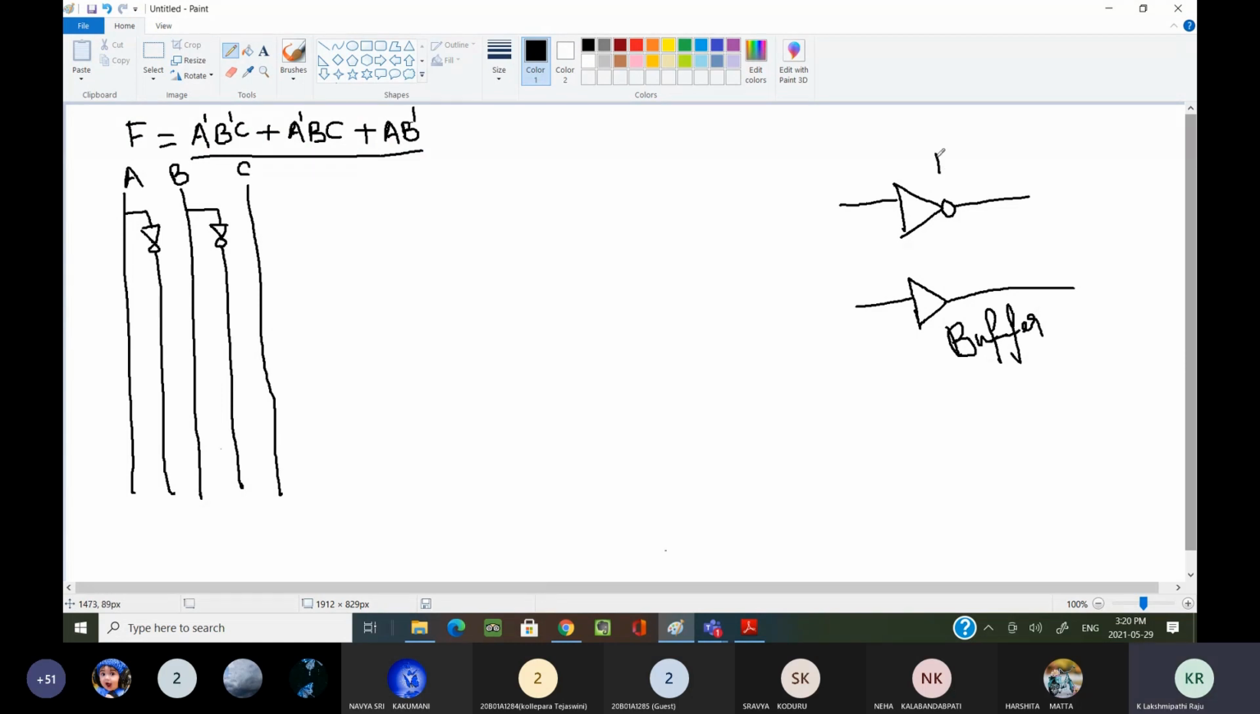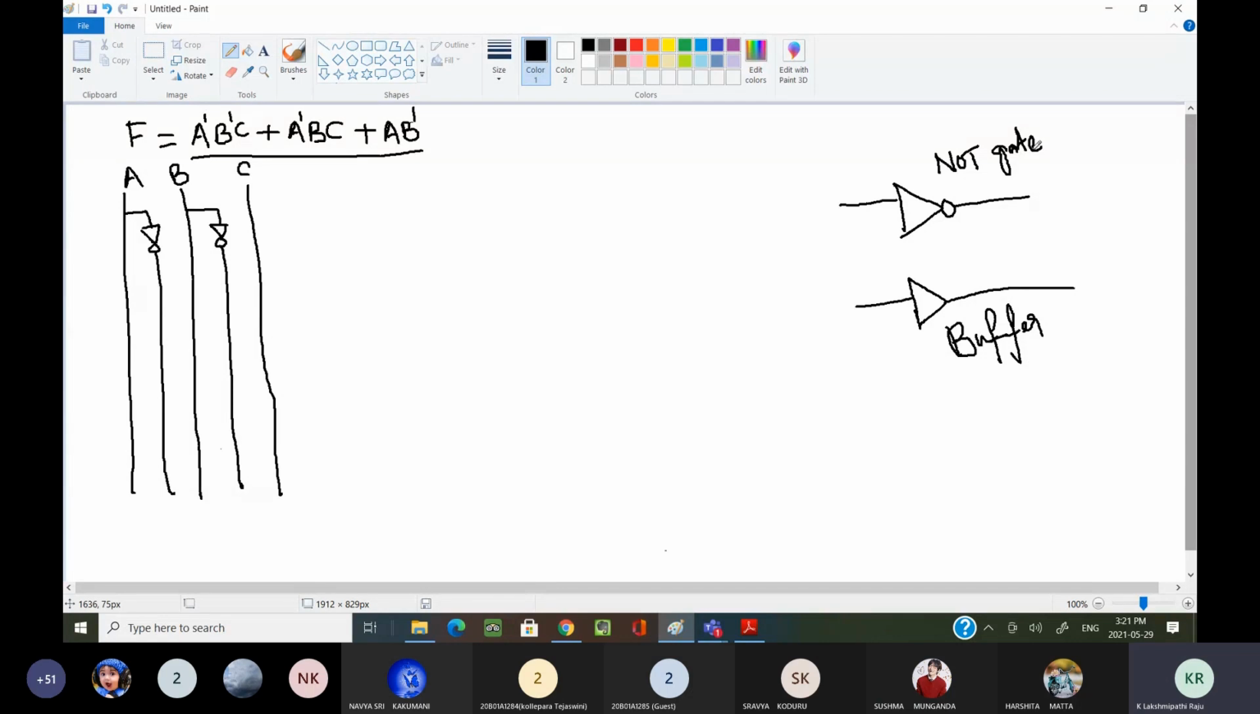What is a buffer? This is the NOT gate symbol. Can someone tell me what is a buffer? Where do you hear the word buffer? Chemistry. Okay. Actually, mobiles. Can you give me an example where you hear buffer? When you are watching YouTube or a video, or downloading any movie, we can see a message: buffering. Continuous buffering.